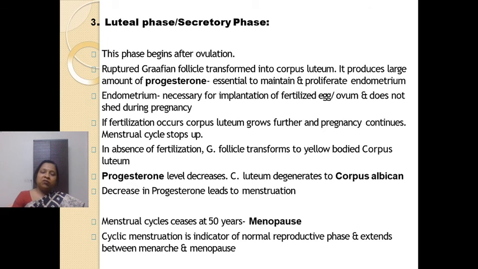During the growth phase, during the multiplication phase, the germinal epithelium undergoes mitosis and they form the oogonia, right? And the number of oogonia are fixed.